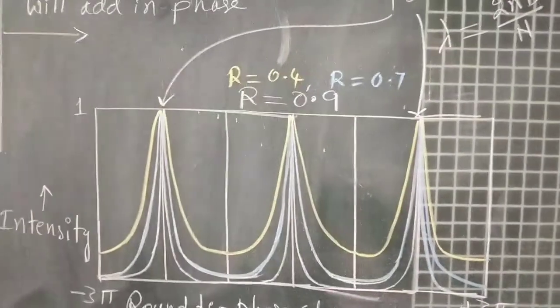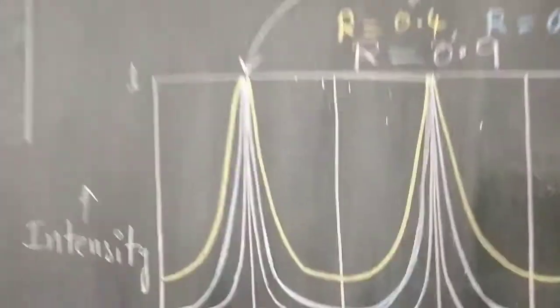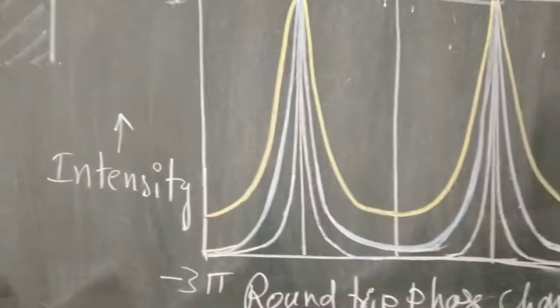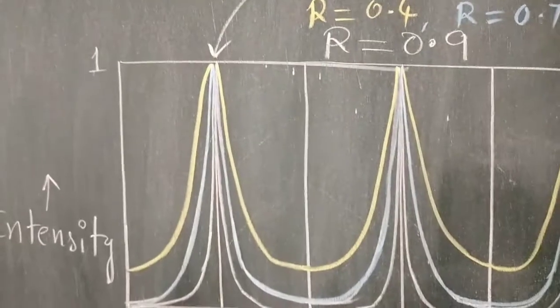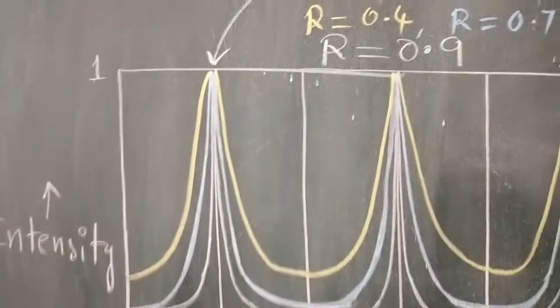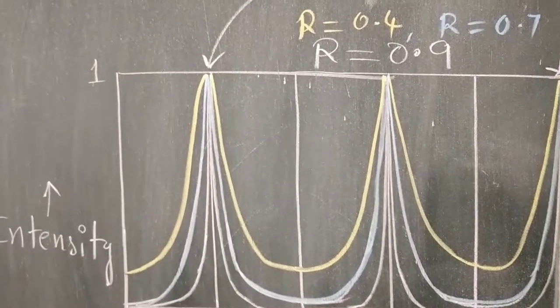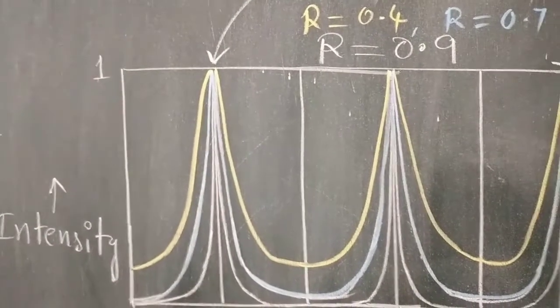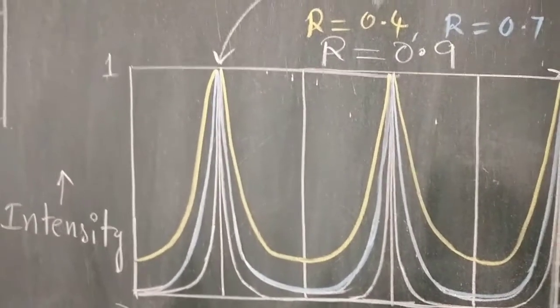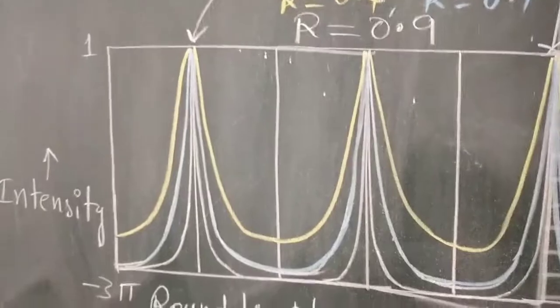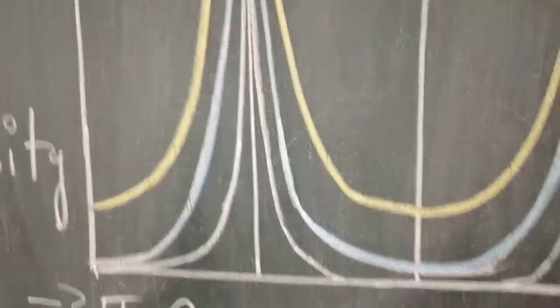For r equal to 0.4, the yellow line, reflectivity is 0.4, meaning out of the total input optical signal, 40% will be reflected back and 60% will be absorbed. The blue color is r equal to 0.7, and for r equal to 0.9, white color, which has the highest reflectivity.